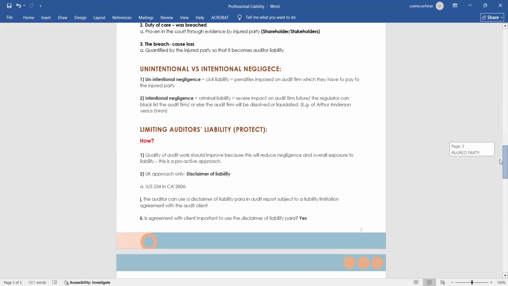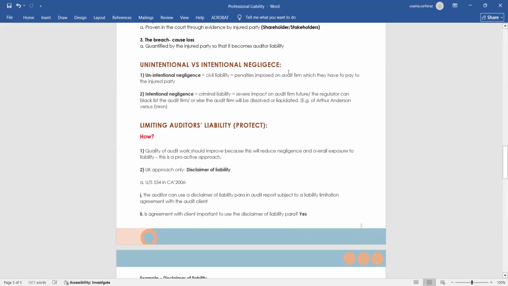Okay, now the difference between unintentional versus intentional negligence. Unintentional negligence equals civil liability. Civil liability means penalties imposed on the audit firm which they have to pay to the injured party. Unintentional negligence means by mistake or error. In this case, the audit firm has to pay some penalty or fine to the injured party.